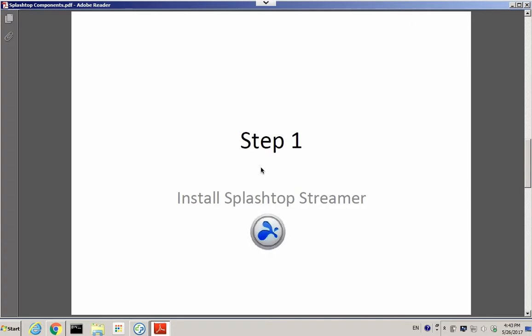To get started with Splashtop for the business access service, the first thing to do is to install the Splashtop Streamer on the computer you want to remote into and control. So let's do that.